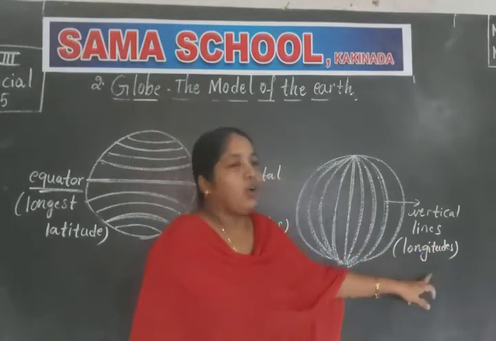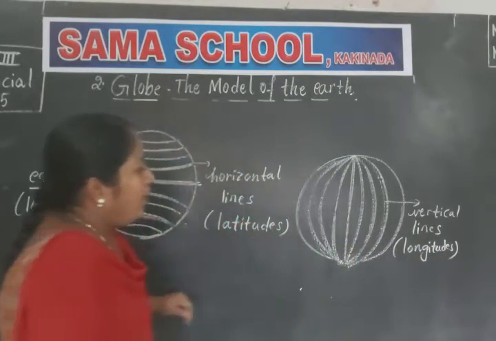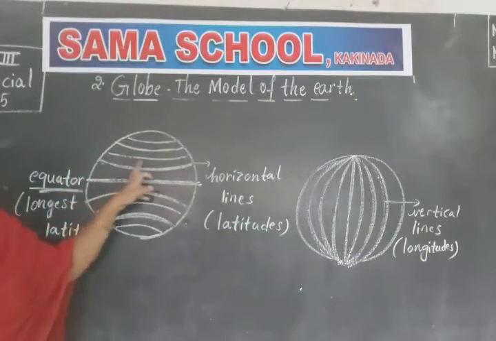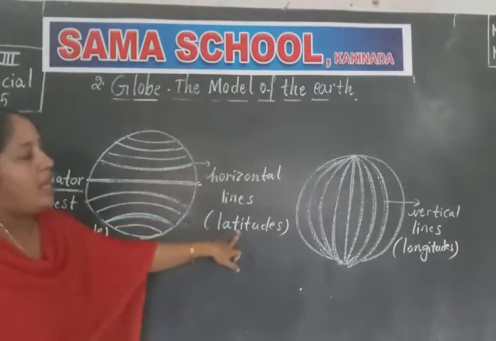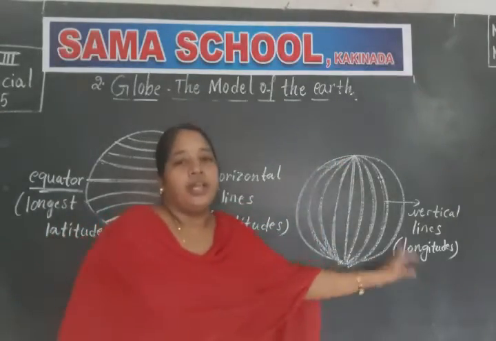These vertical lines are called longitudes. Okay, children. So horizontal lines are called latitudes and the vertical lines are called longitudes.